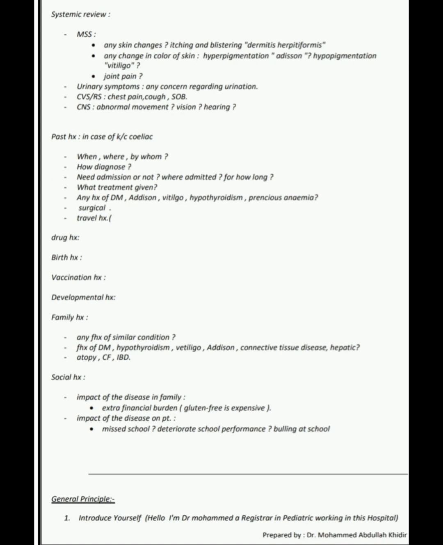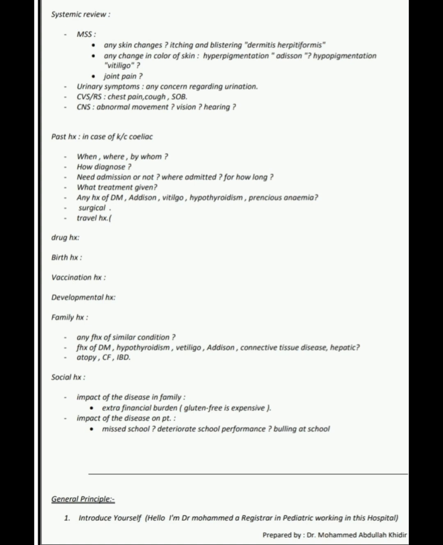In the systemic review, ask about the musculoskeletal system, any skin changes, itching, any blistering, dermatitis herpetiformis. Any change in color of the skin, any hyperpigmentation for Addison disease, hypopigmentation, vitiligo, joint pain or not. Urinary symptoms: ask any concern regarding urination. CVS and respiratory systems: ask about chest pain, cough and shortness of breath. CNS: ask about any abnormal movement, vision and hearing problems.